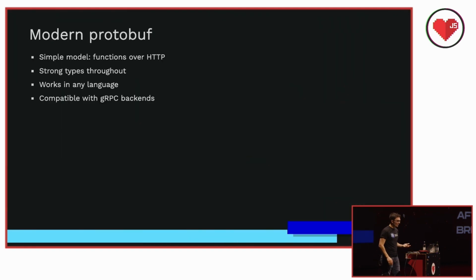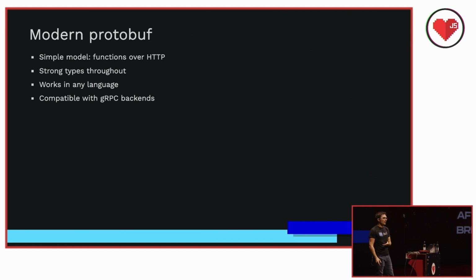So with this modern protobuf stack, we can keep most of tRPC's simplicity without tying ourselves to TypeScript forever. And the mental model stays simple. It's just functions over HTTP. From our generated clients through our state management, we get fully inferred TypeScript types. The best part is we can generate production-grade API clients in any language without needing to write that boilerplate. And we think this is compelling.